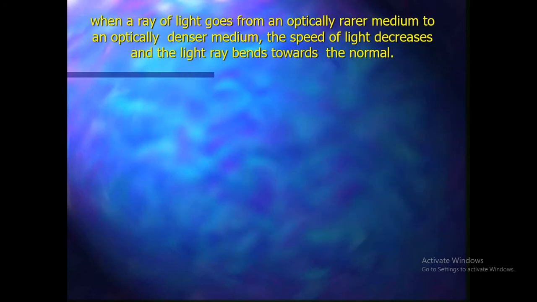Now, when a ray of light goes from an optically rare medium to an optically denser medium, the speed of light decreases and the light ray bends towards the normal. As you already understand, the rare medium has low density and the denser medium has high density. So from rare to denser medium, the speed of light decreases and the light ray bends towards the normal.